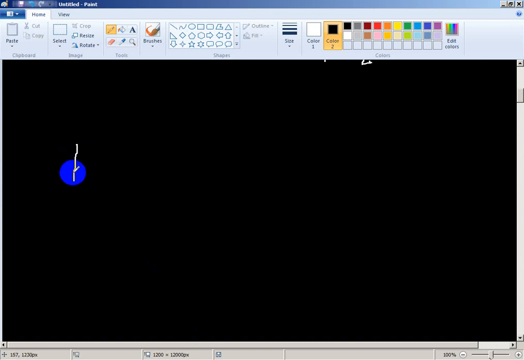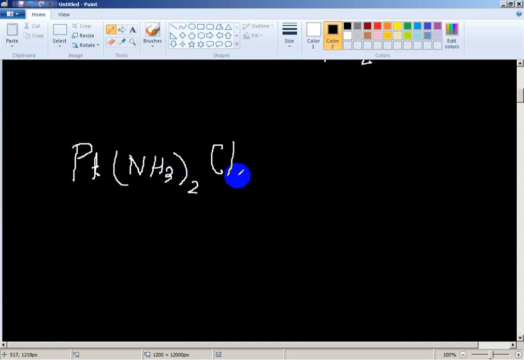This is cisplatin, this product platinum NH3. Okay, here, what is the oxidation number in the product when one chloride is replaced by water molecules?